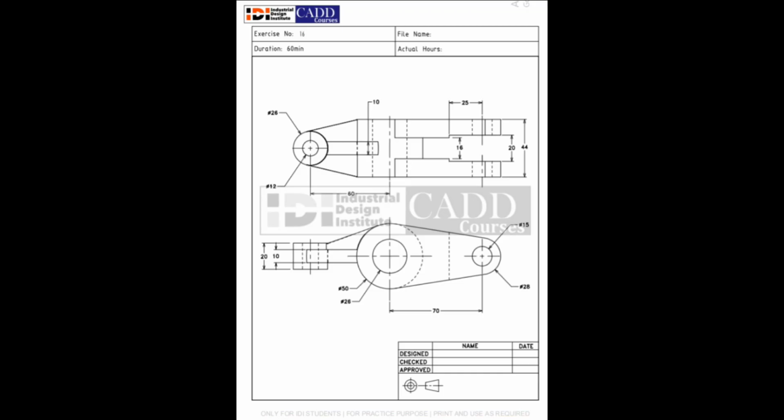In this session, we'll be learning how to design and calculate the weight of a linkage connector using CATIA V5.